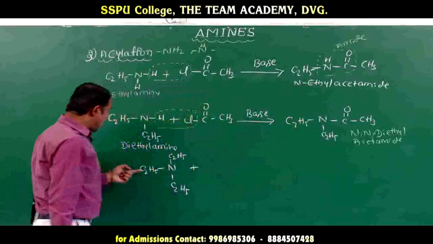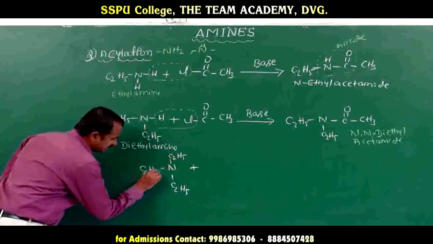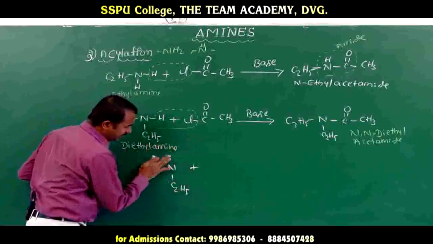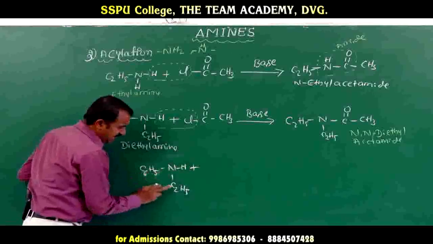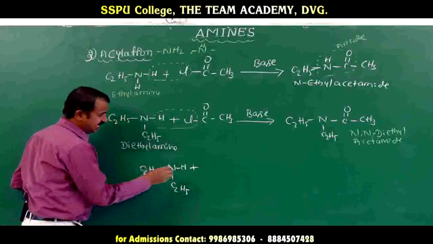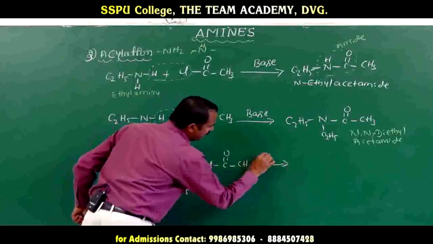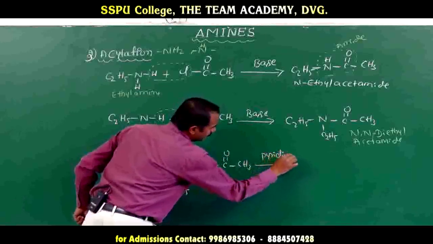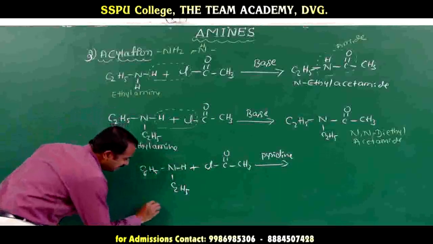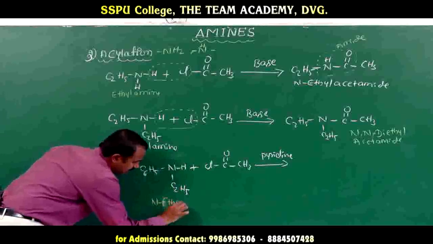Take here aliphatic amines and aromatic amines. Suppose I am using C6H5, phenyl. Here the reactant is N-ethyl aniline, which reacts with acetyl chloride in the presence of pyridine. This is an aromatic amine, while the earlier ones were aliphatic amines. The name is N-ethyl aniline.